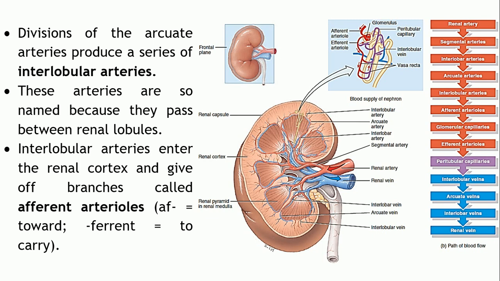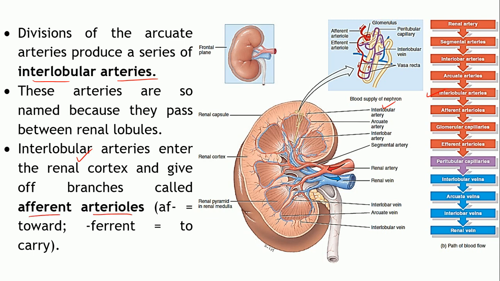Now, further, these arcuate arteries divide into still smaller arteries known as the interlobular arteries, the next one. So here the arcuate arteries have branched into interlobular arteries. These are named so because they are supplying the lobules within the lobes. Further, the interlobular arteries enter into the renal cortex, this region. So here it gives off still smaller branches, known as the efferent arterioles.